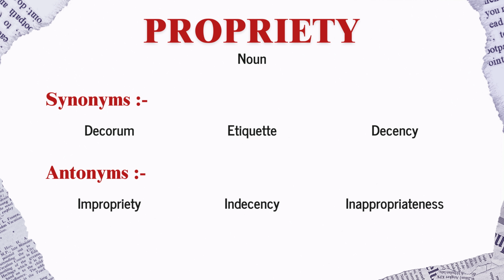Synonyms for propriety include decorum, etiquette, and decency. Words with opposite meanings, or antonyms, include impropriety, indecency, and inappropriateness.